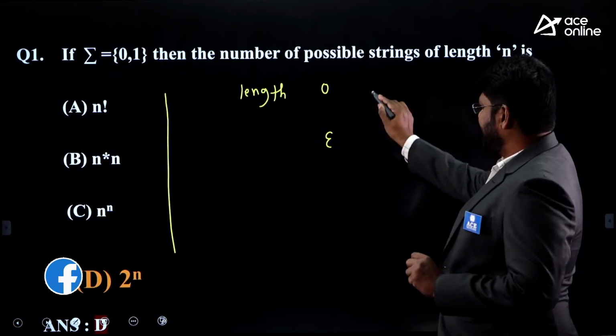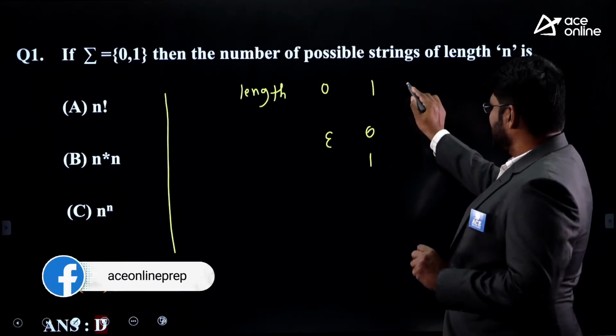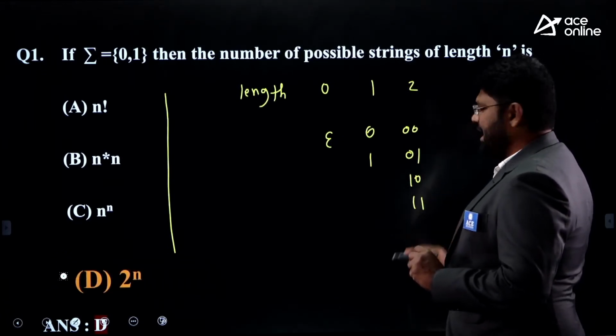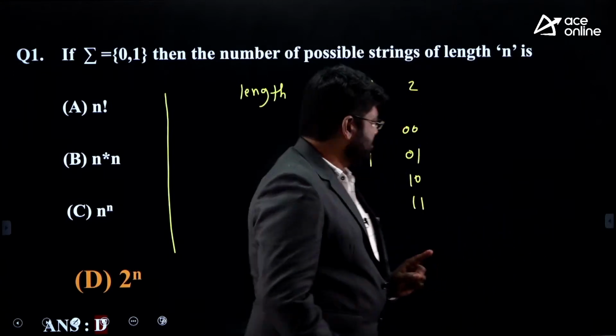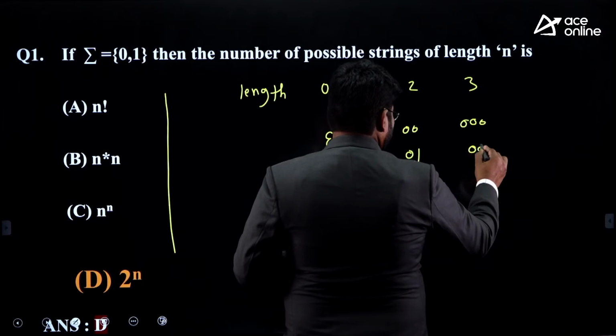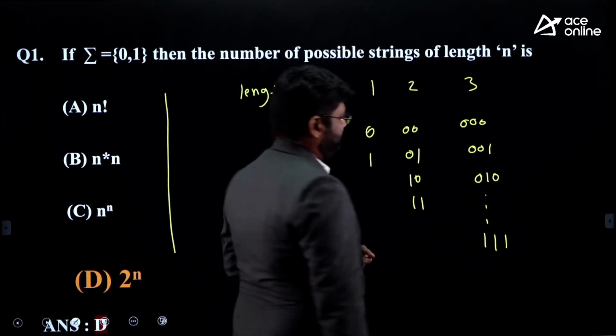Similarly, if I take length 1, it will give you two strings, 0 and 1. Length 2 will give me 00, 01, 10 and 11. And we also have length 3, which will give you 8 strings, right? So they are the list of strings of length 3.